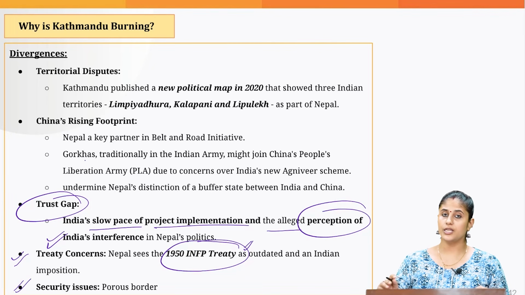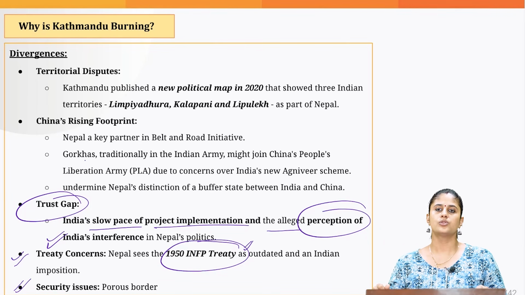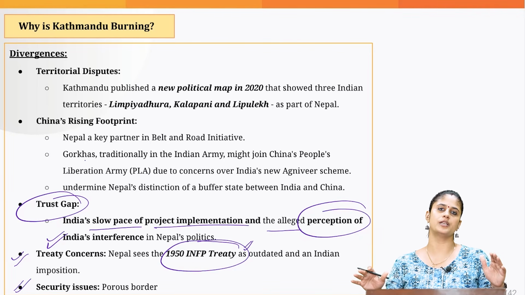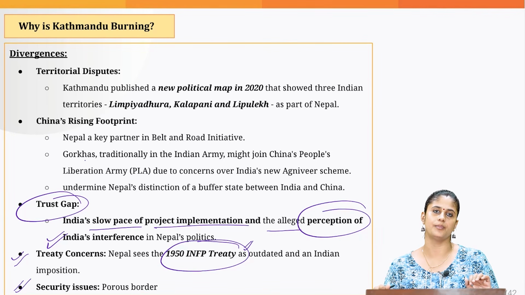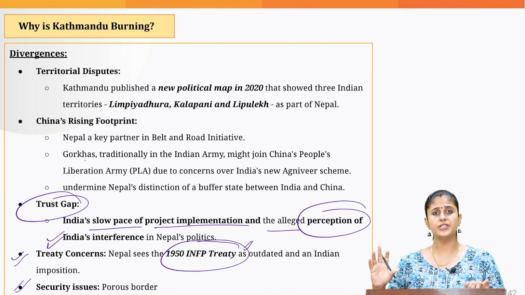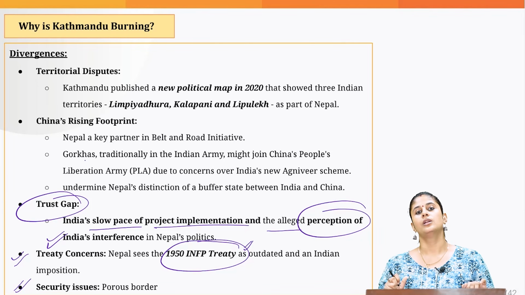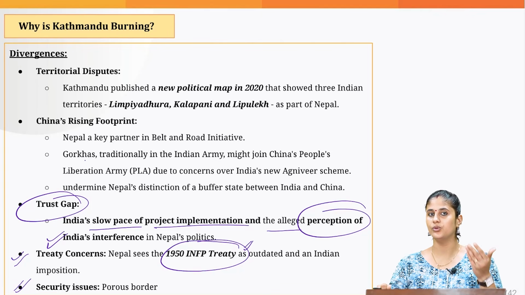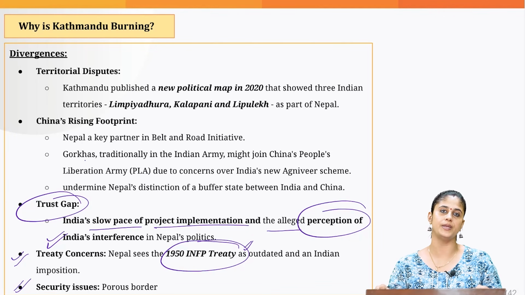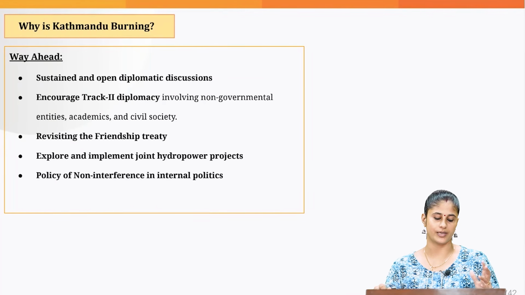Then there are security issues also. As we share a roti-beti ka rishta with Nepal, the border is highly porous and a very low amount of military personnel is deployed along the India-Nepal border. That is the reason insurgent groups from the northeast region take benefit of this porous border and use it for arms smuggling, for the flow of counterfeit Indian rupees, etc. So this raises internal security challenges for India.